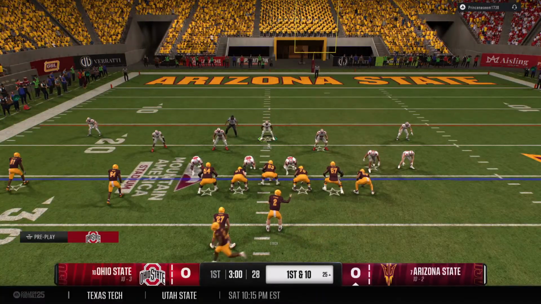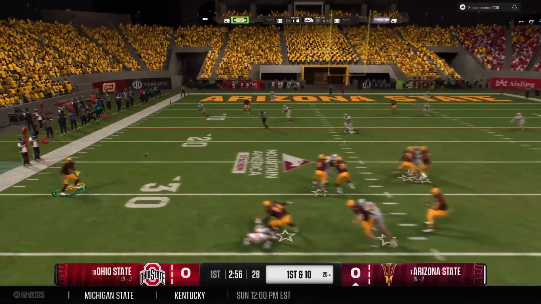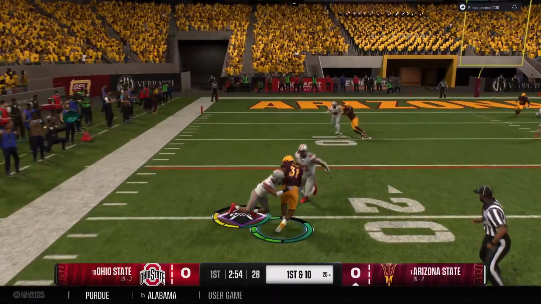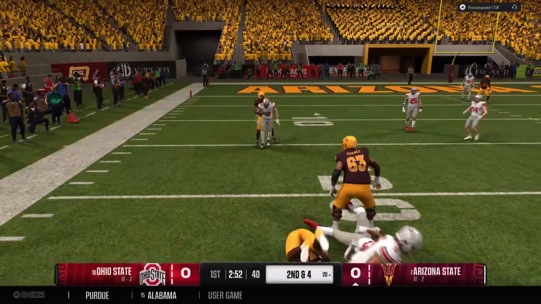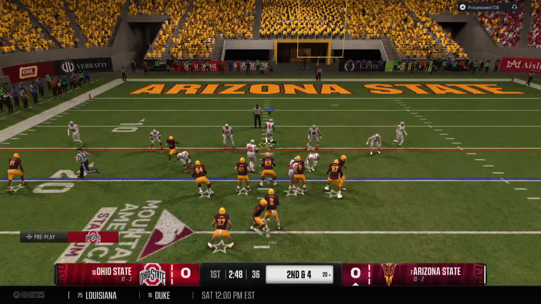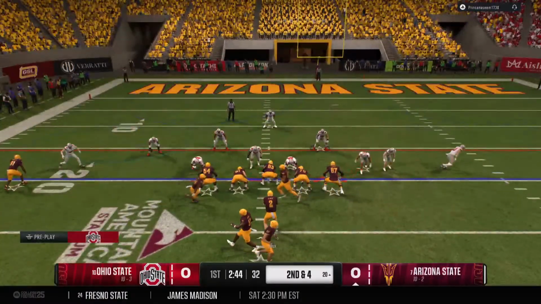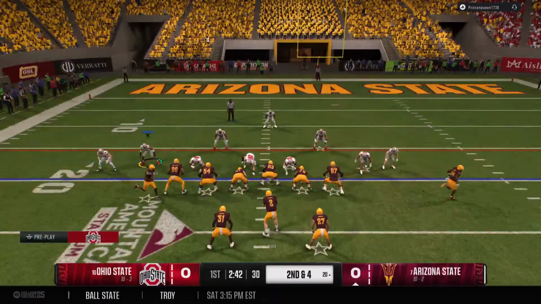And the motion by the back now forces the defense to adjust. Short throw to the back, caught behind the line of scrimmage. Defenses all around the country have got to do a better job of keeping an eye on these little guys from the slot. They can dismantle a defense with their speed and quickness in the open space.